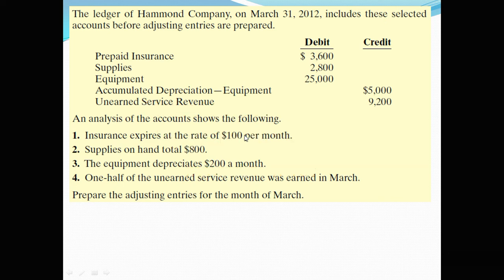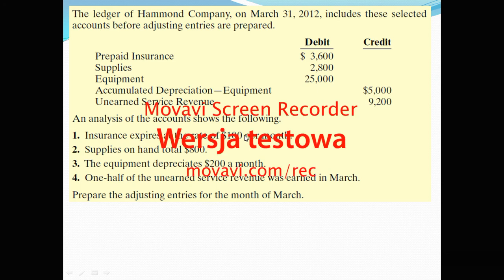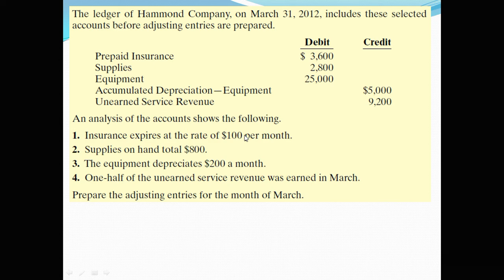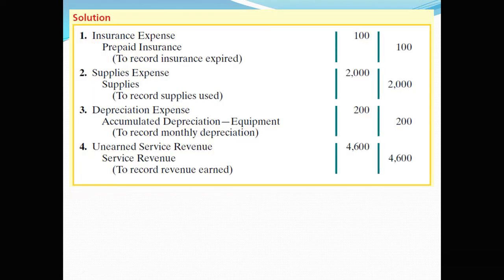1/2 of the unearned service revenue was earned in March, so $9,200 divided by 2, $4,600 was earned. So you provided the service. Now you have the right for that revenue. So the question is, prepare the adjusting entries for the month of March, and these are the solutions.